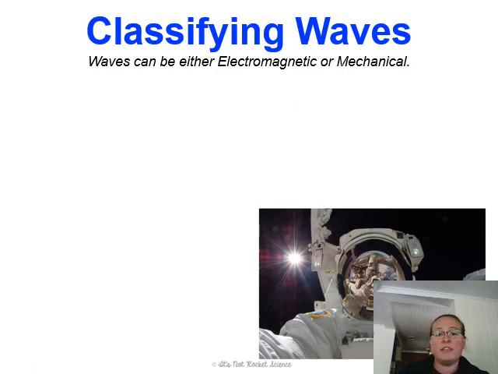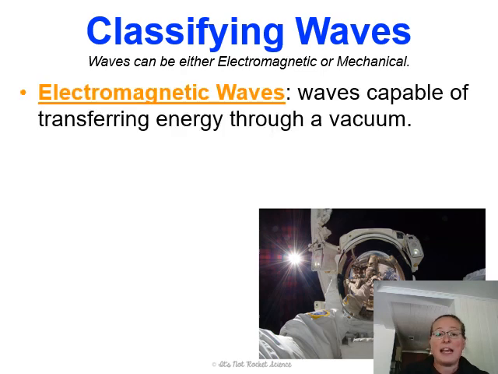Classifying waves. Waves can be either electromagnetic or mechanical. Electromagnetic waves are waves capable of transferring energy through a vacuum. An example of this is light waves. My face is blocking the picture a little bit, but there's a picture of an astronaut over here, and he's actually taking a selfie. And the cool thing about that is you can take a selfie in space because light waves do not need matter or particles to travel through. They can travel in that vacuum, and space is a vacuum.